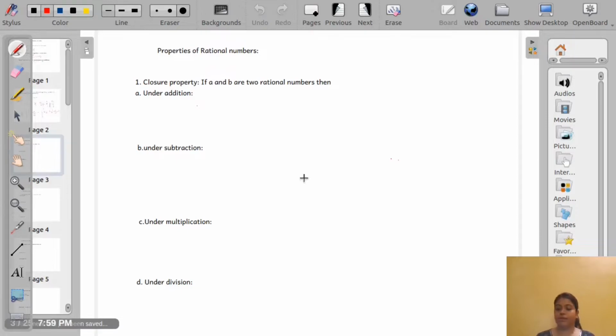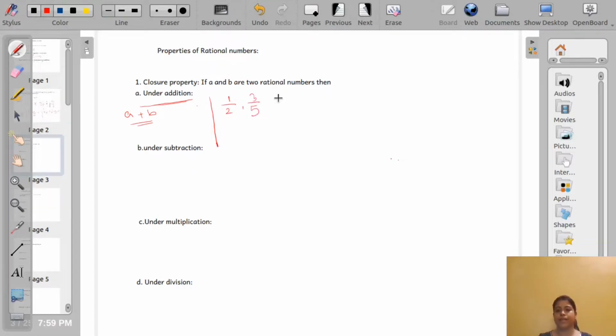We have already discussed in our earlier classes the properties of natural numbers, whole numbers, and integers. What are the properties? Closure, associative, distributive. So first we will discuss the closure property. If A and B are two rational numbers, then under addition, A plus B must be a rational number. Let us consider two rational numbers, say half and 3 by 5.